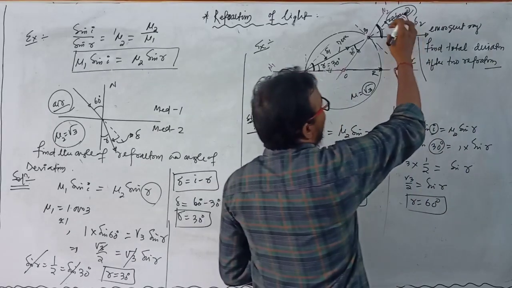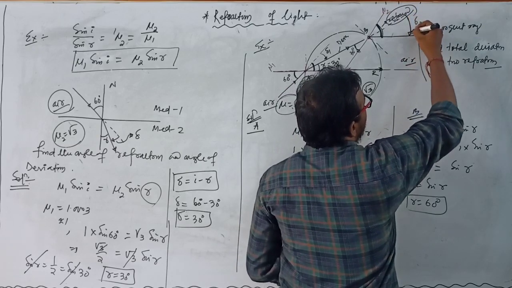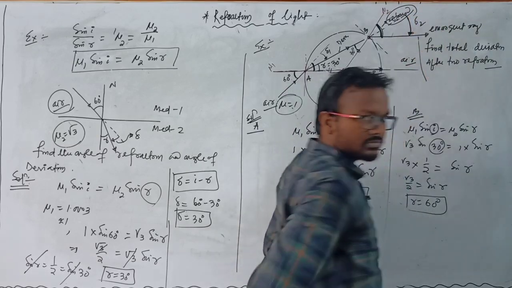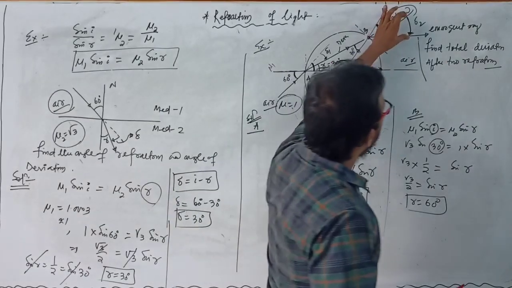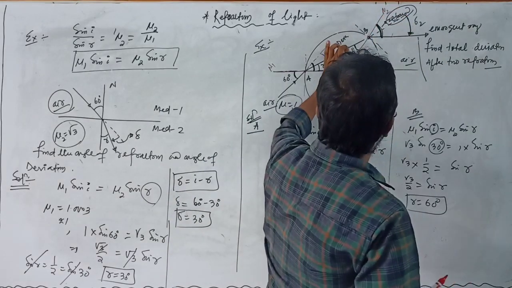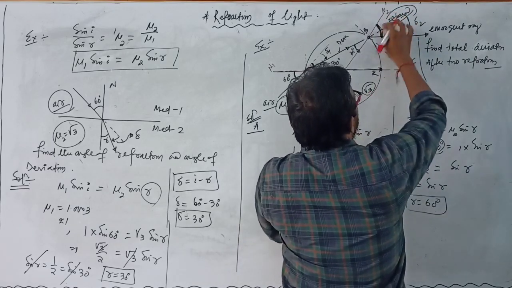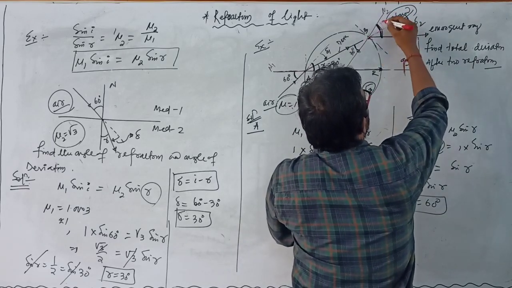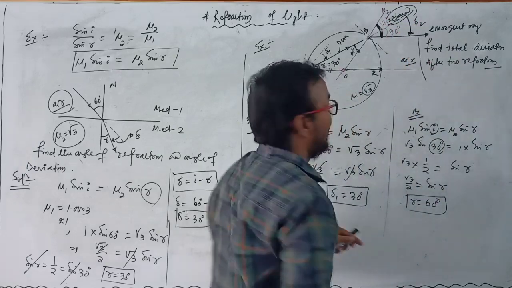But this angle of refraction is 60 degrees, and we have to find this deviation angle. Clear? So what is this deviation? Because this angle is 30, this angle is also 30 degrees, since these two lines and this angle are equal.